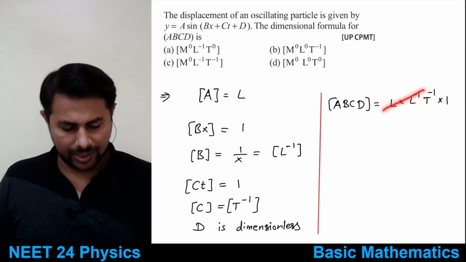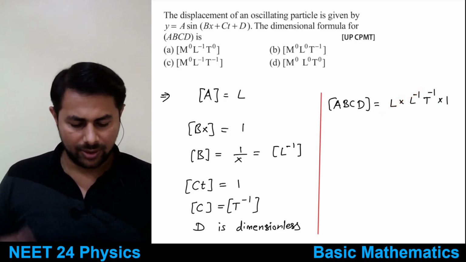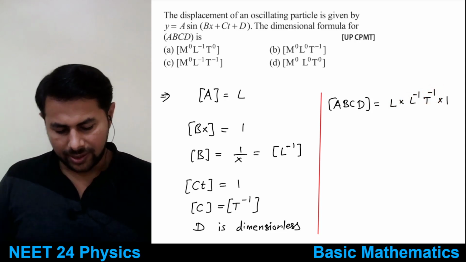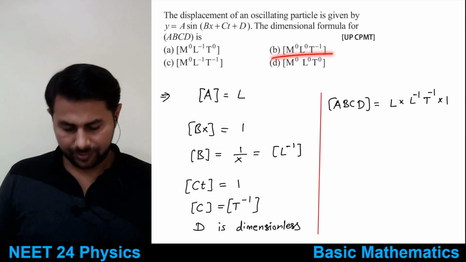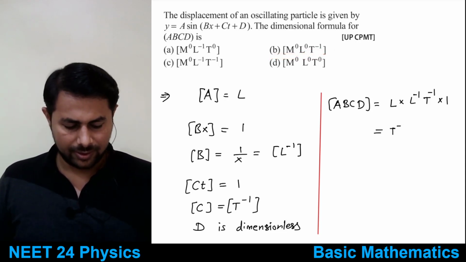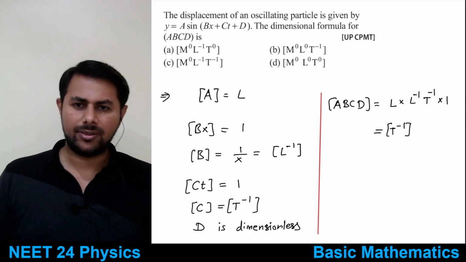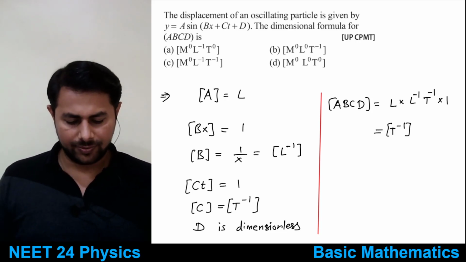Okay, so L minus 1 and L plus 1 gets cancelled out, it is T raised to minus 1, that's it. T raised to minus 1 is the answer. So it is option B, right? T raised to minus 1 means everything else is 0.